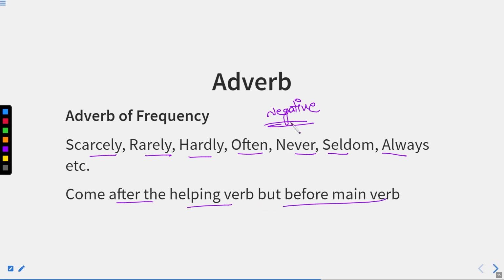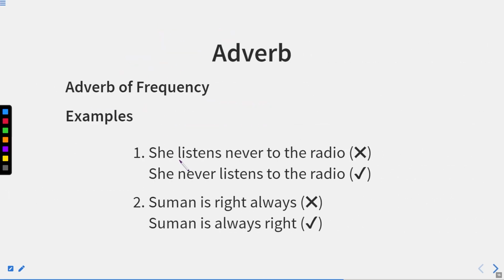As we know well, if we have an adverb of frequency, it will be positioned before the main verb but after the helping verb or the auxiliary verb. So we can say it is placed between the helping verb and the main verb. For example, "She listens never to the radio." Now, listens is the main verb, so this never, which is a frequency adverb, will come prior to this particular verb. That is, "She never listens to the radio."